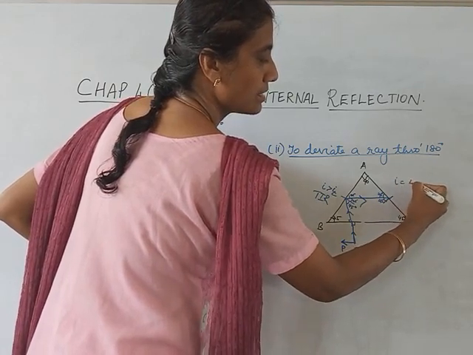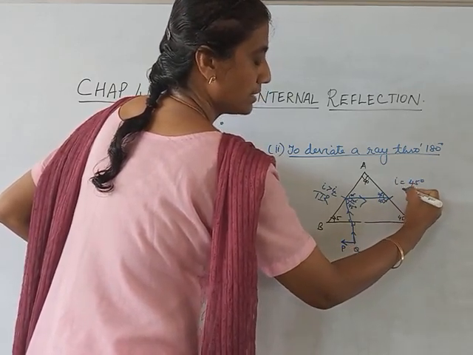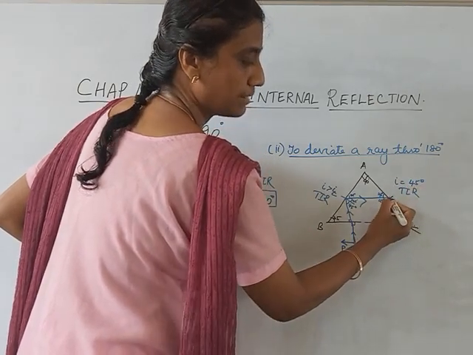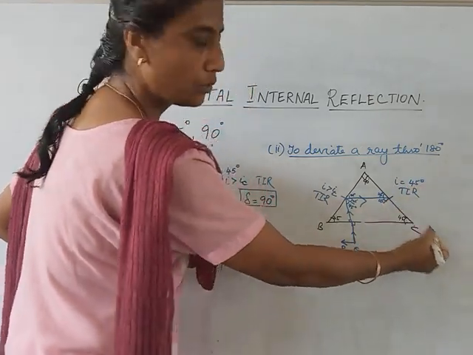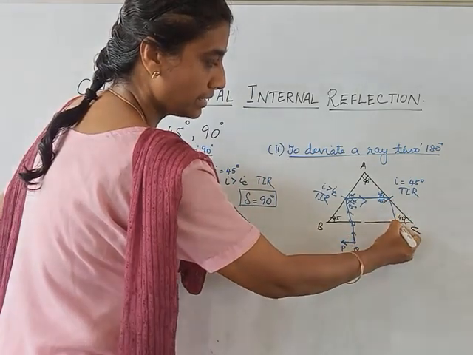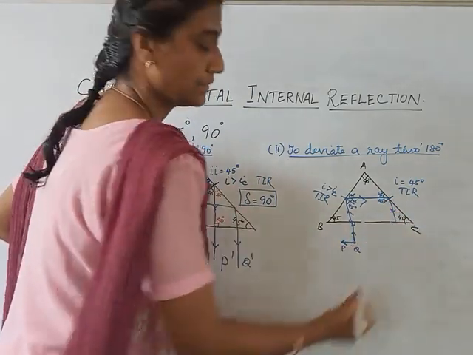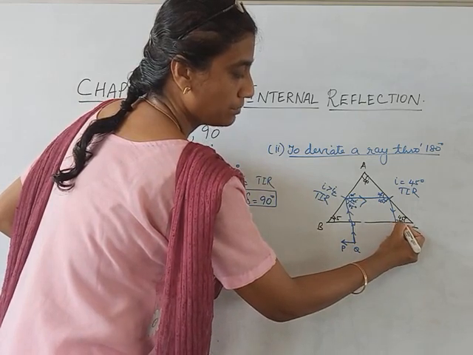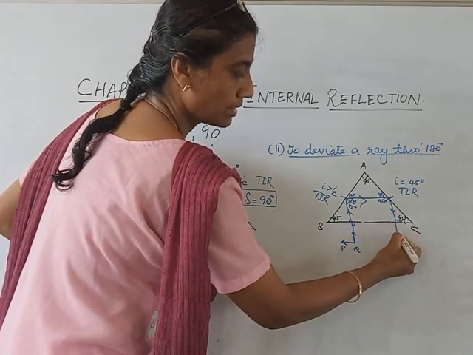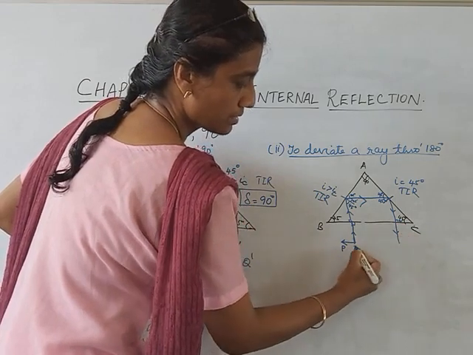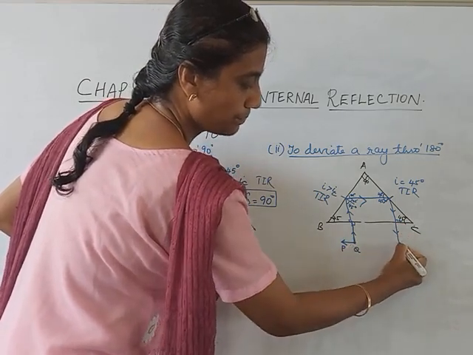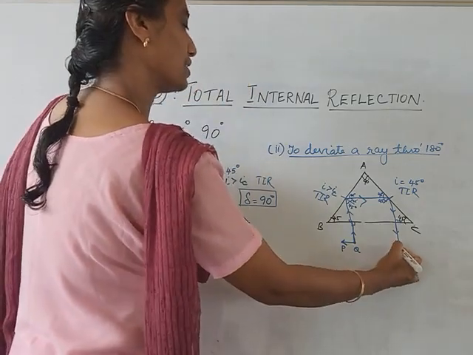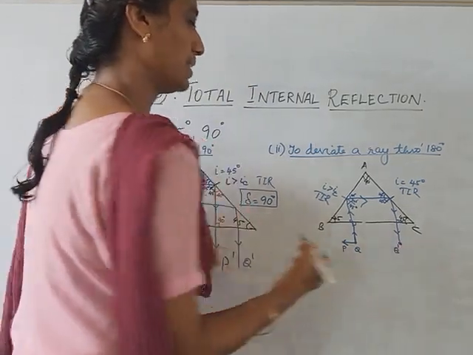Again, angle of incidence is 45, which is greater than critical angle. So total internal reflection will take place. So the ray will not go here, but it will bend again and come here. Again, at this, you calculate the angle, this will come out to be 90 degree. So the ray will go like this. So the image of Q you are getting here as Q dash.